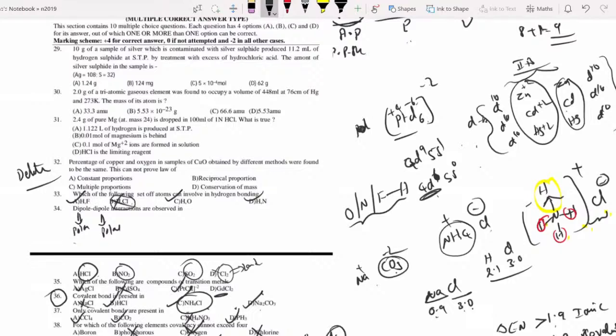Gadolinium, just now I told you, belongs to 4f, inner transition element. So answer A and C only are correct in 35. Okay, darling? I think you are happy. And now you come to question number 32.